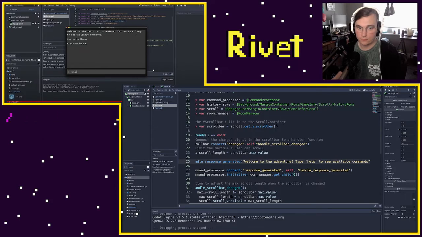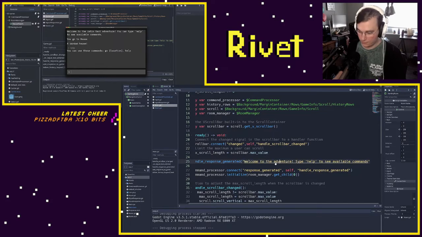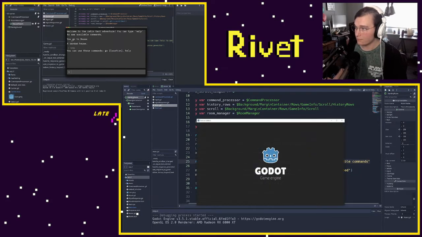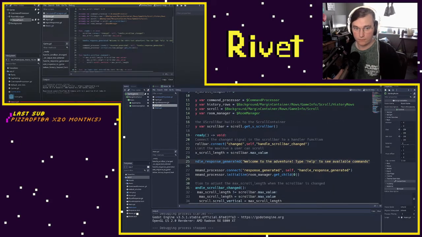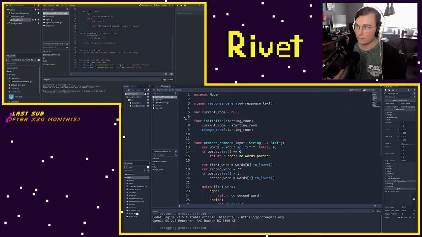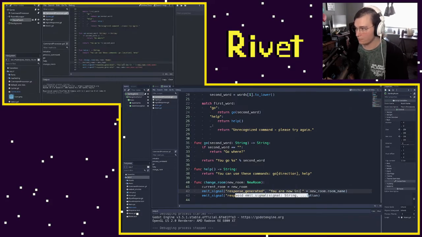See available commands. So I type help and I see this helpful message. It's just a little bit better than what we had before. And okay, cool. That's good. Now I want to edit this message a little bit just to make it better, because you go to house, a random house, is kind of lame. So we'll fix that right now. If I go to our command processor, rather than saying you go to, I can say instead you are now in something, like you are now in house, which is just slightly better. That changes our message a little bit.